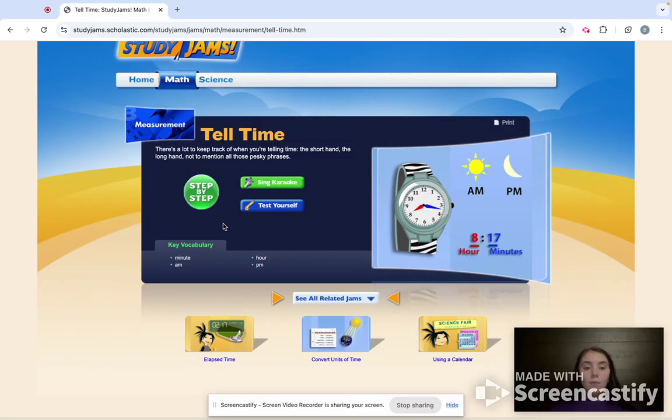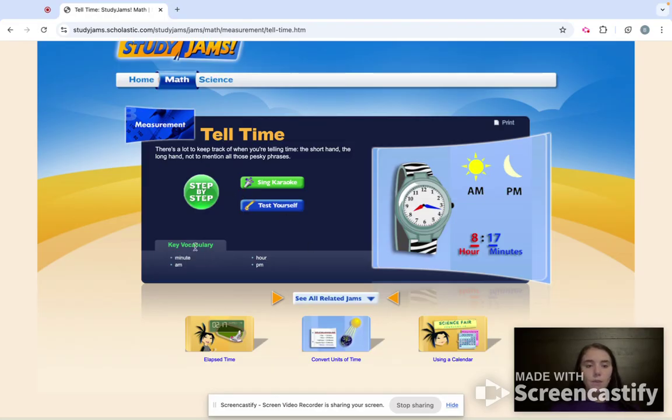So for this one specifically, it has a step-by-step. This little button can be different for all of them. Some of them have just a video button. Some have the step-by-step. I'll show you some that are different in just a few minutes. Most of the lessons on here have karaoke to go along with them. Some of them do not, but every single one of them has a test.